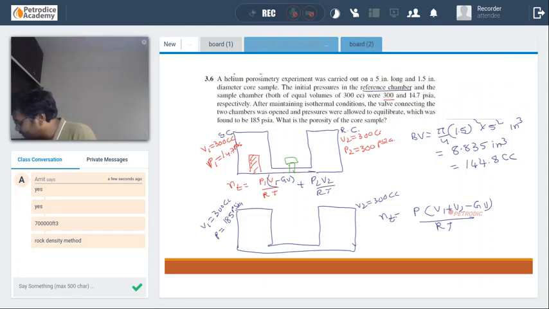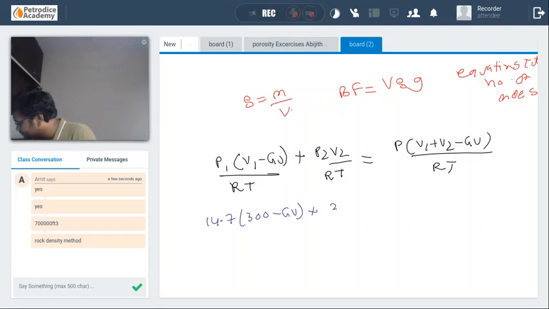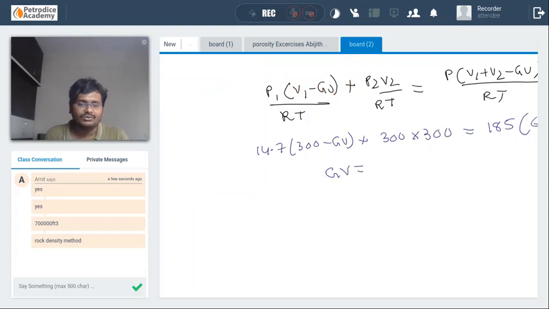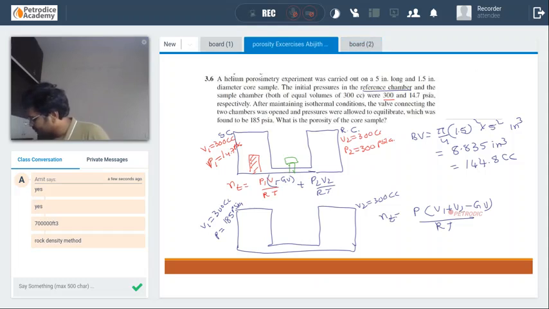P2 is 300, times 300. The pressure is 185, times 600 minus grain volume. So from this we can calculate the grain volume. The bulk volume is given, 144.8. From this we can calculate the porosity of the core sample.